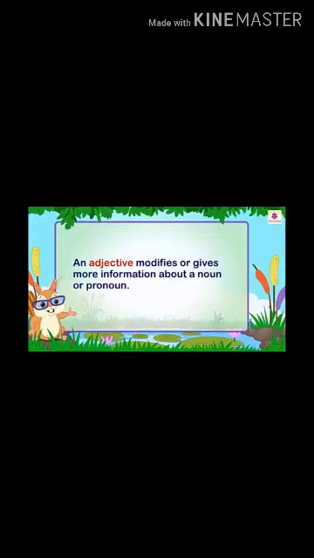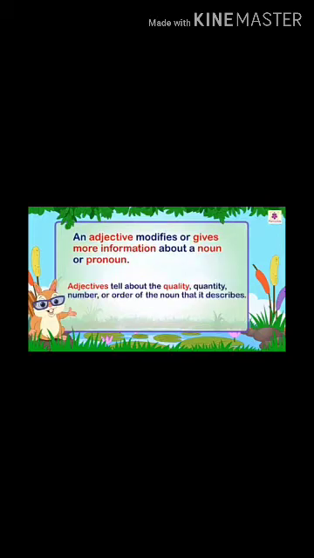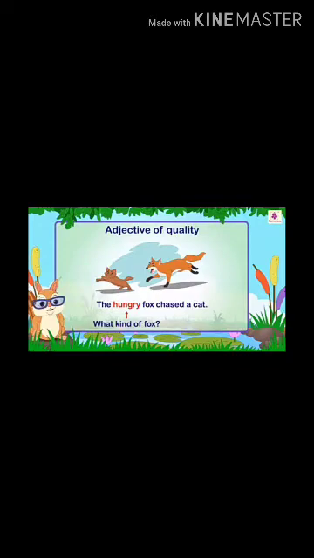Now here you can see modifying words, or adverbs, you know it. An adjective modifies or gives more information about a noun or pronoun, that I told you. Adjectives tell about the quality, quantity, number or order of the noun that it describes. So these are the types of adjectives which we will be doing.